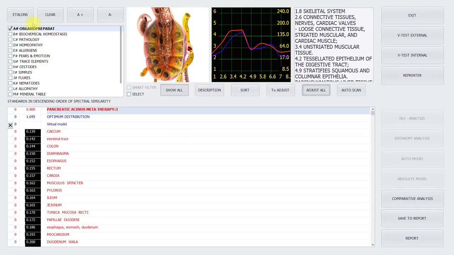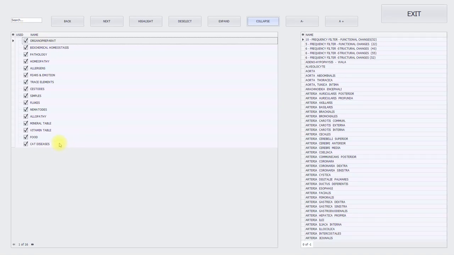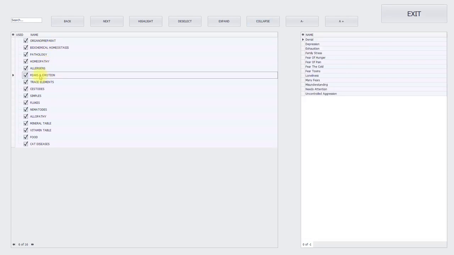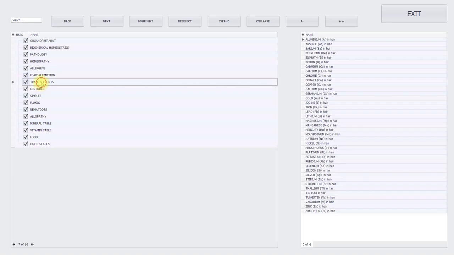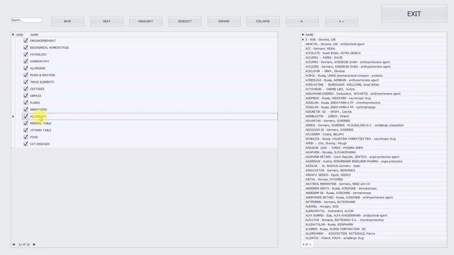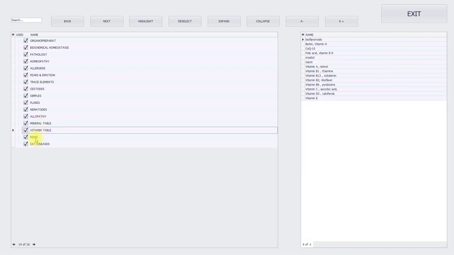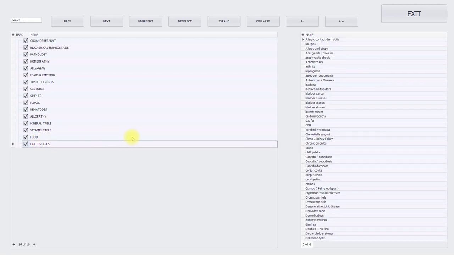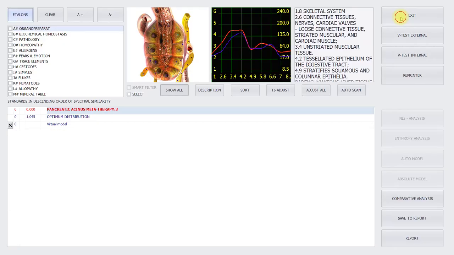So we have approximately 14 etalons: organopreparations, biochemical, homeostasis, pathology, homeopathy, allergens, fears and emotions, and when you click on the etalon library you see what's inside. Trace elements, histones, simples, flukes, nematodes, allopathy, mineral table, vitamin table, food, cats, diseases. So there's a lot.